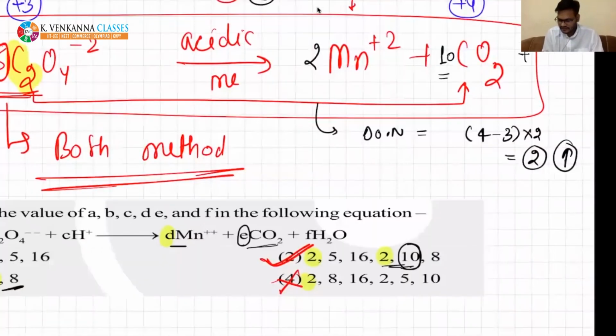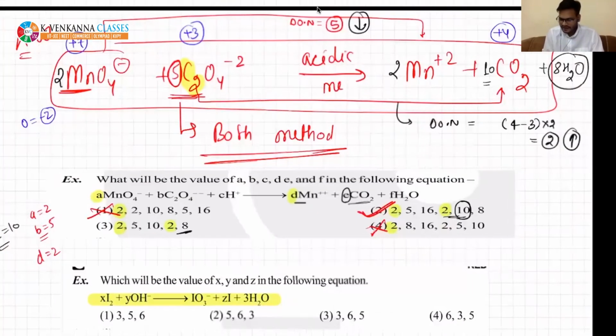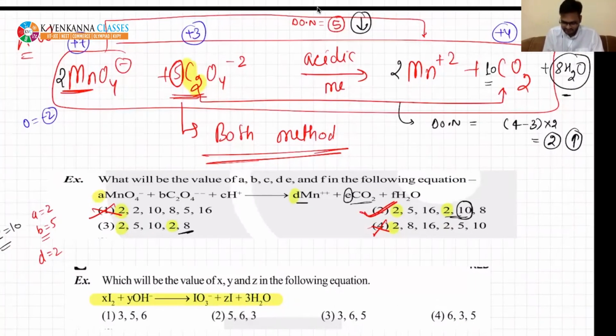plus 8 H2O. If you have added 8 H2O, now you see F. This is F, na? F becomes 8. This is also correct. I have added 8 so that total oxygen on the left hand side should be equal to total oxygen on the right hand side. This is very trivial thing. You can explain it to your brother, sister, anyone. Okay, they will understand it.